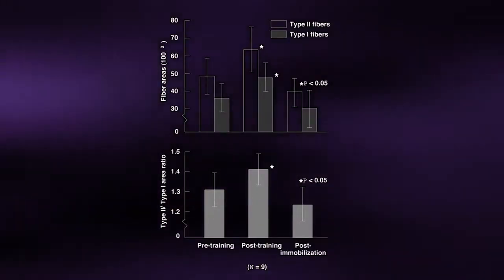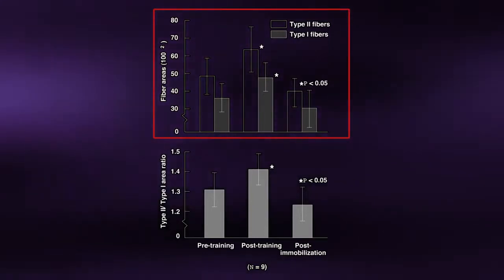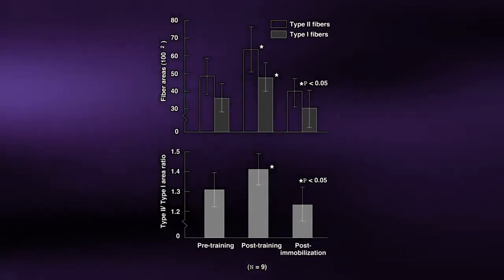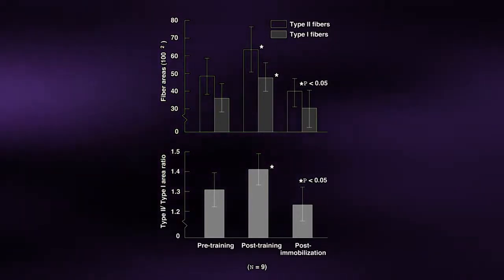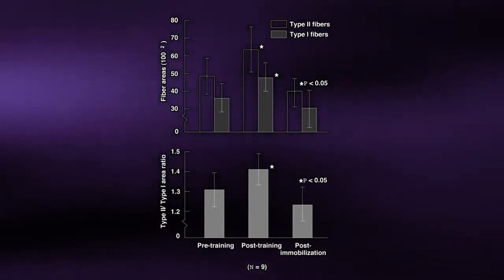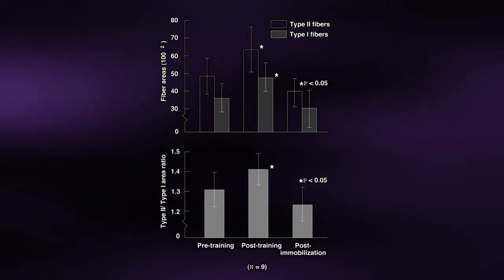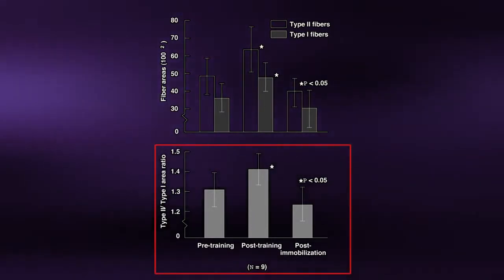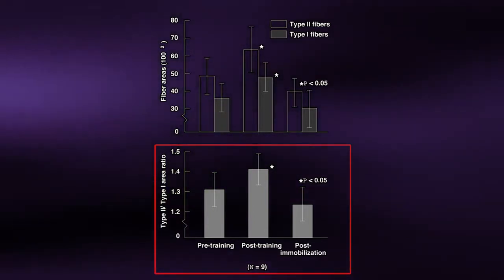After months of strength training, notice that the increase in muscle mass or hypertrophy is due to an increase in the cross-sectional area of both type 1 and type 2 muscle fibers. With heavy strength training, there is a greater increase in the size of type 2 compared with that of type 1 muscle fibers. This is further supported by the observation that the post-training type 2 to type 1 fiber ratio increases,